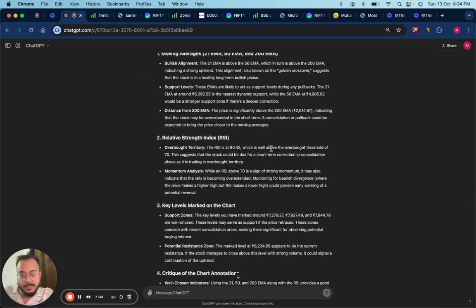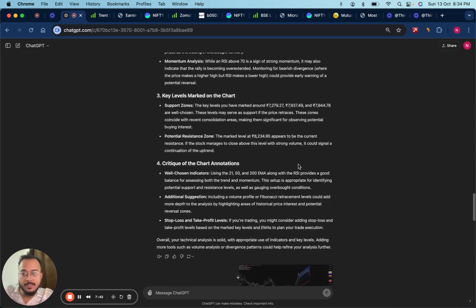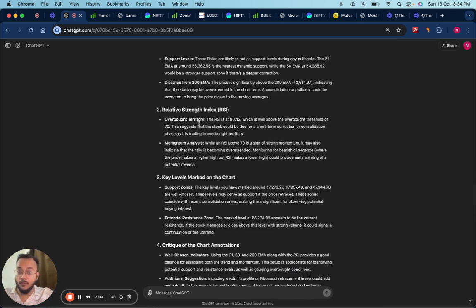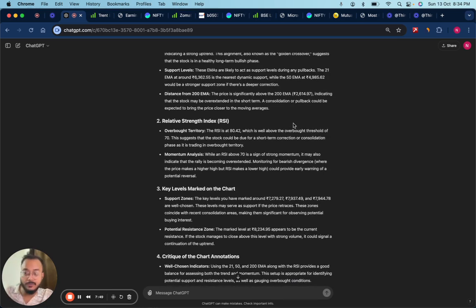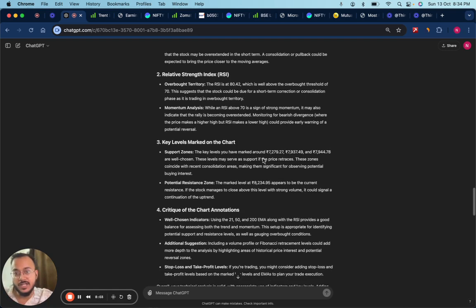Talking about RSI, it analyzed the RSI plot also on the screenshot. And what does it say? It says it's currently in the overbought territory. It is trending at 80.42, which is above the threshold of 70. We have also talked about RSI and RSI levels in the previous video. Please go back and check. Momentum analysis: when RSI is above 70, it's a sign of strong momentum. It also indicates that the rally is becoming overextended. See, again, it is a very, very balanced statement that ChatGPT is making.